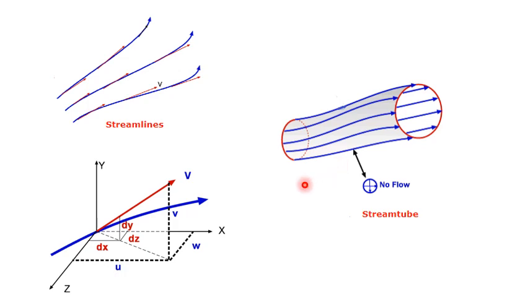On this side we have a stream tube. A stream tube is for a small area. If we draw streamlines on its perimeter, it will actually form a stream tube, and it is acting like a pipe because no flow can occur across a streamline. So no flow will pass through this stream tube, and all the fluid contained within the stream tube will always remain within it. So this concept is actually very helpful for analyzing large systems.